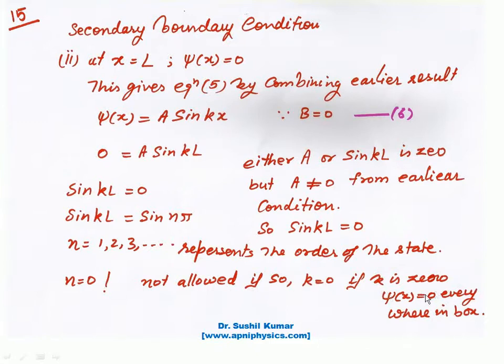If k is equal to 0, that means psi x is equal to 0 everywhere in the box. k is the wave vector that comes into the wave function, right? So when you put n is equal to 0, psi x will be equal to 0. It means there is no particle associated with this wave function. So n is equal to 0 is not allowed for this particular case.